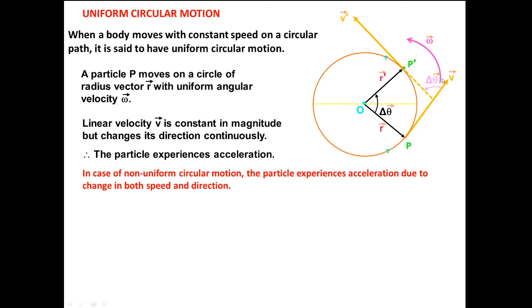In the same time, the angle between v and v dash will also be the same, because angular velocity is constant. If we join P to P dash, we find the displacement del R, and the distance covered along the circular track is del S. So del S is the distance while del R vector is the displacement.